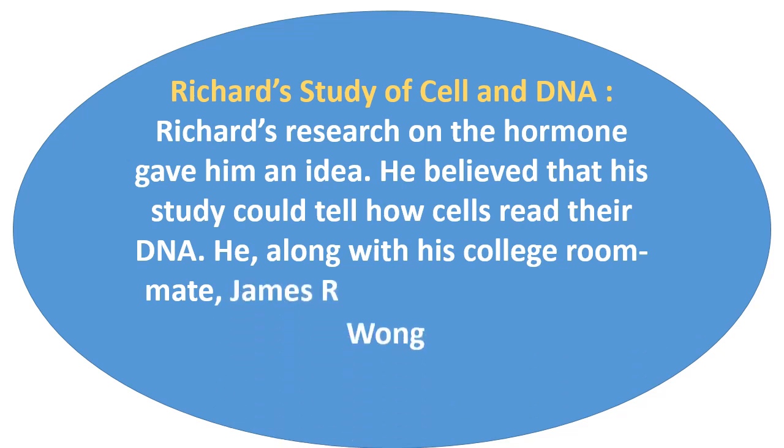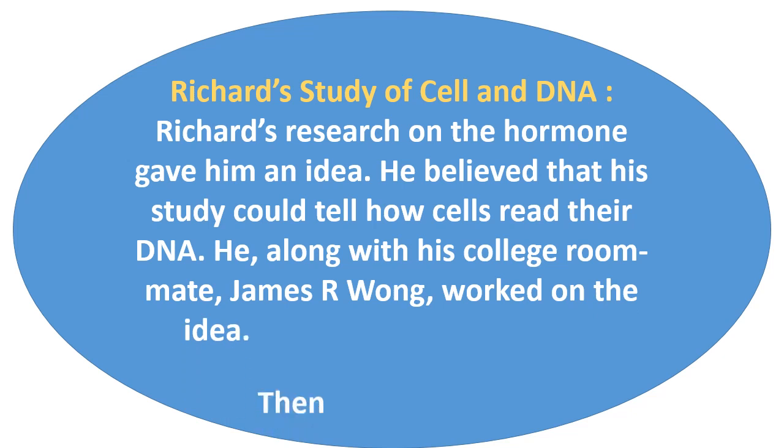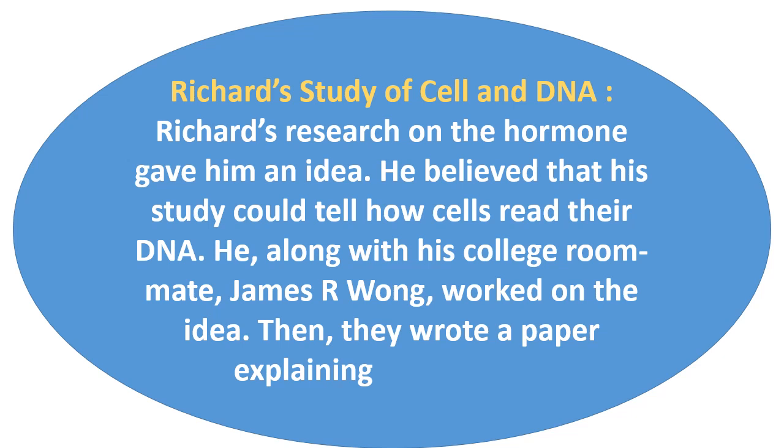He, along with his college roommate James R. Wong, worked on the idea. Then they wrote a paper explaining their theory. So he got this idea for his new theory about cell life when he was studying the tiny gold spots of monarch pupa.